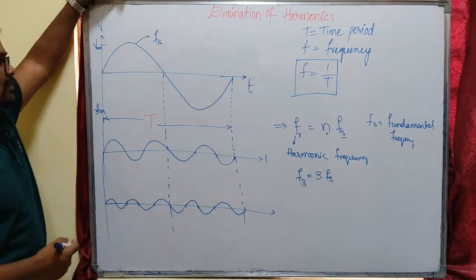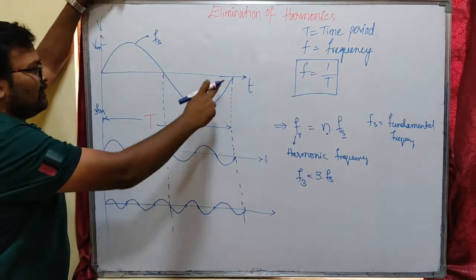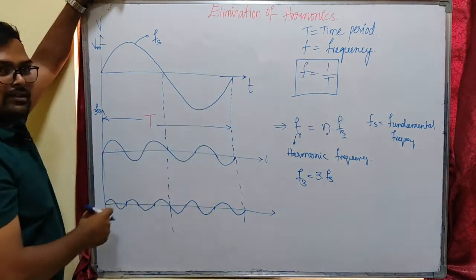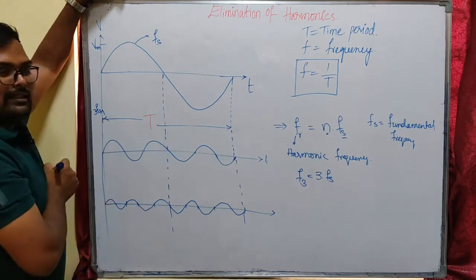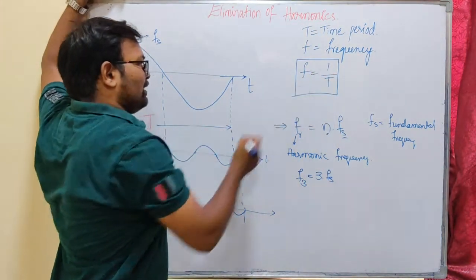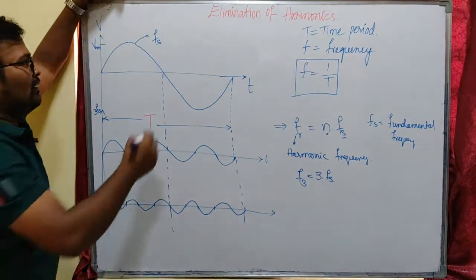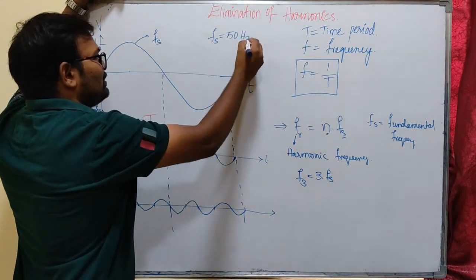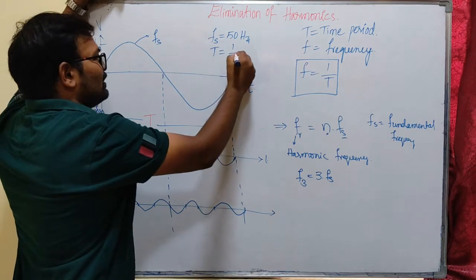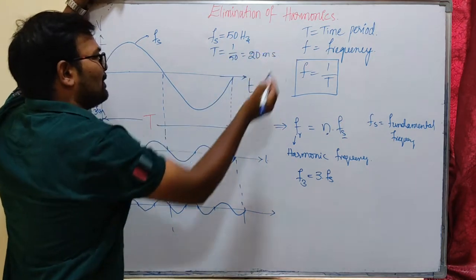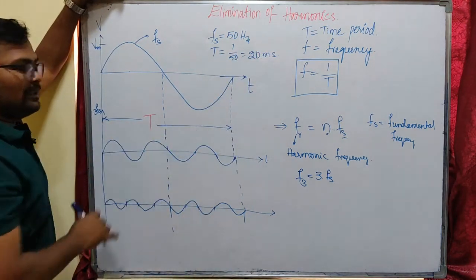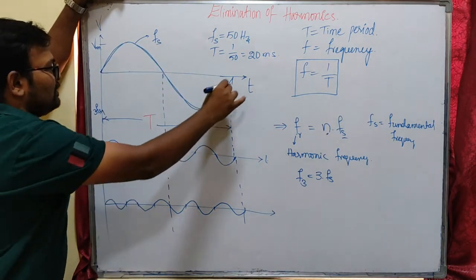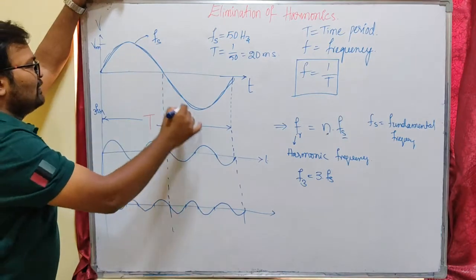You already know that frequency is the number of cycles per second. In a given time period T, frequency is 1 by time period. For our Indian supply, the fundamental frequency is 50 Hz, so the time period is 1 by 50 Hz, that is 20 milliseconds. In 20 milliseconds our fundamental waveform completes one full cycle. This is one full cycle, this is a half cycle, and this is another half cycle.